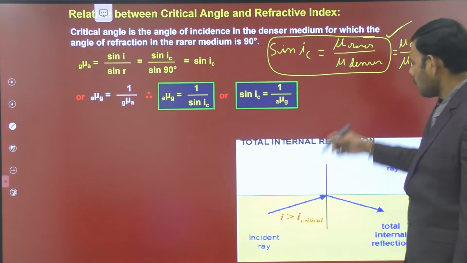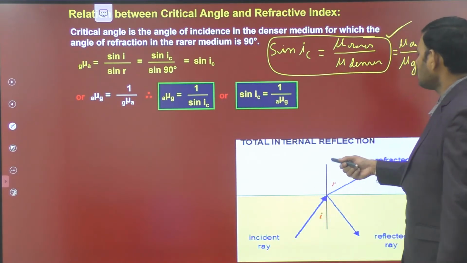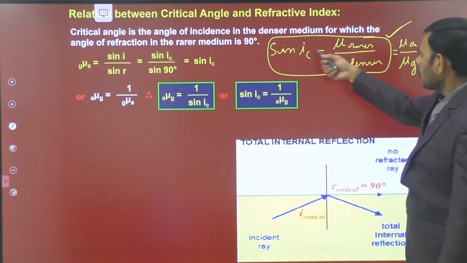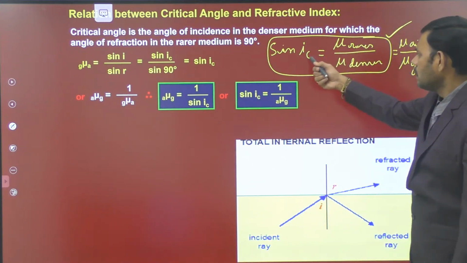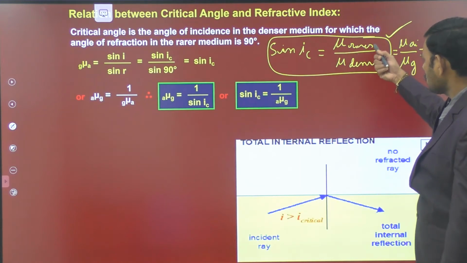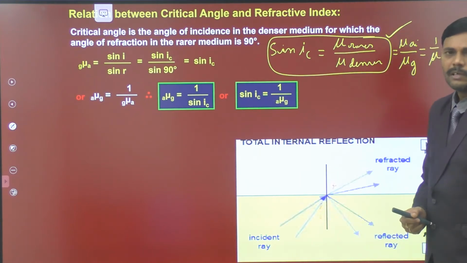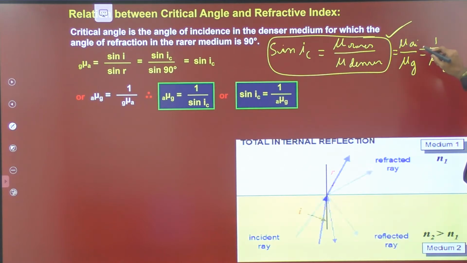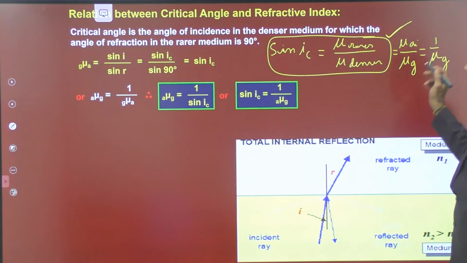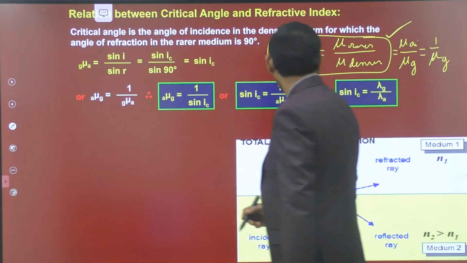A light ray is allowed to be incident from the denser medium travelling into the rarer medium. The critical angle is the angle of incidence in the denser medium for which the refracting angle is 90. Then sin iC is equal to the refractive index of the rarer by the refractive index of the denser. If the rarer medium is air and the denser medium is glass, mu A by mu G. Assuming air has a value of 1, it is 1 by mu G. So this is the crucial formula.